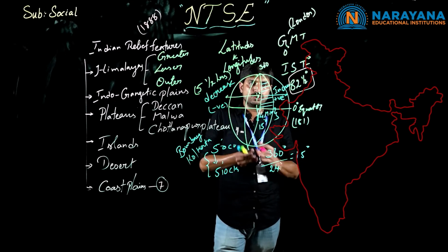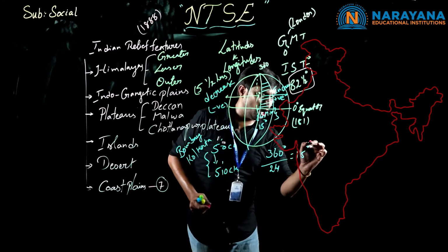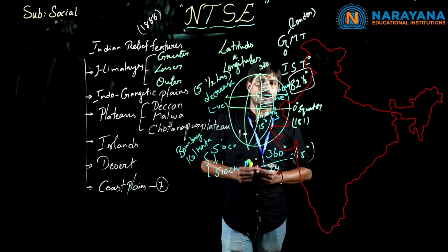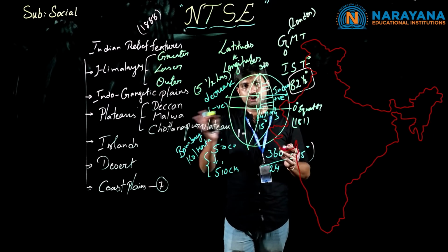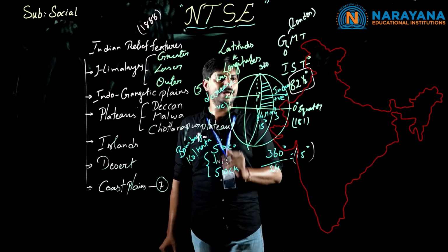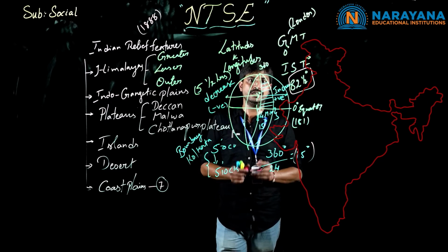If we move towards the east direction, based upon the difference between the longitudes, the time is going to be increased for every hour or 2 hours. If we go towards the west direction, in the sense, towards the European continent, the time is going to be decreased. Clear, children? I hope you got the point about the time zones.